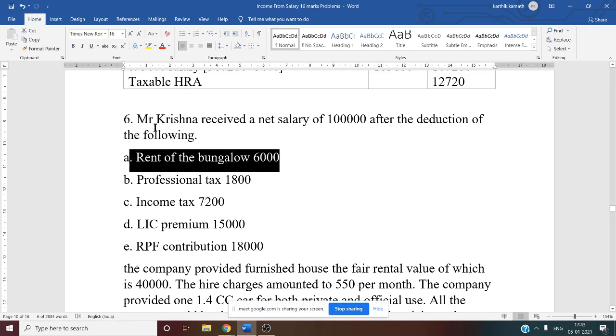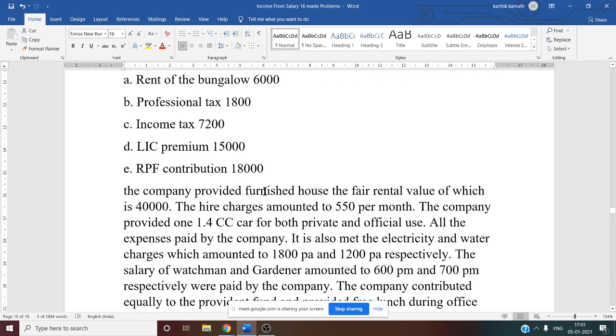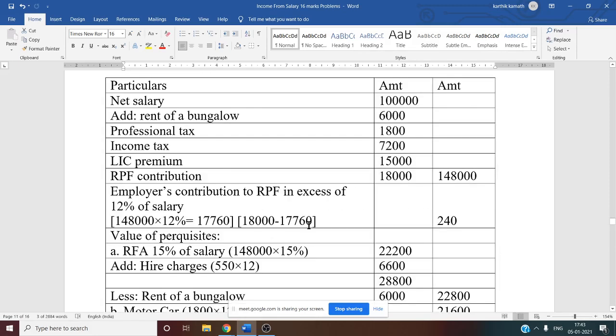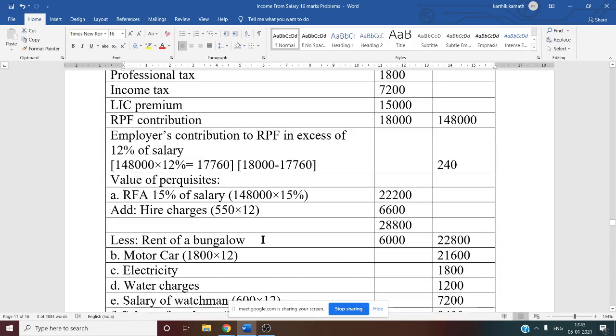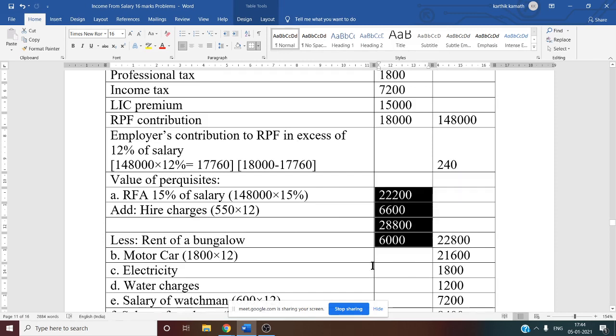Mr. Krishna, SSE, is paying. So any amount recovered from the SSE you have to deduct from RFA. So 28,800 minus 6,000, less rent of a bungalow. The final RFA taxable value is 22,800, which we write in the outer column after all this calculation.